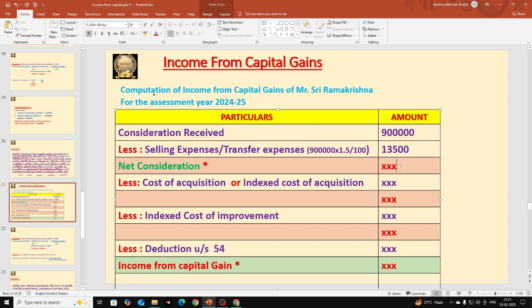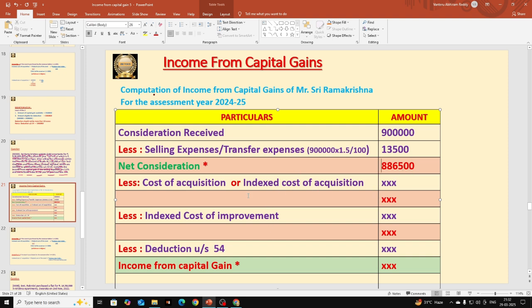We should deduct that from 9 lakhs. If we deduct that 13,500 from 9 lakhs, we get how much? We get 8,86,500. So after deducting selling expenses from consideration received, that is 9 lakhs, we get 8,86,500. Hope this is clear, students, and we should name it as net consideration.